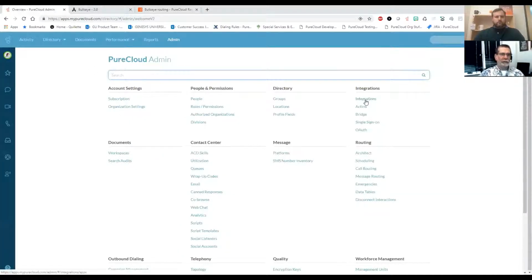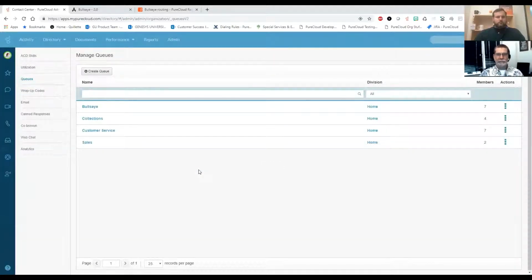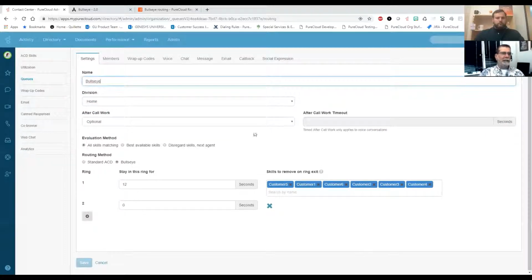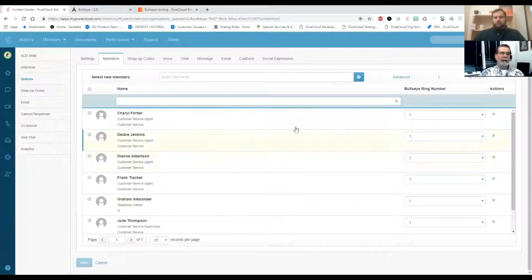So I've got a queue set up to receive the interactions. All the calls that need to get to the right person are actually going to go through the same ACD queue. And I just named it bullseye to keep it simple. I've got all these people within this queue, and then you'll notice this bullseye ring number.